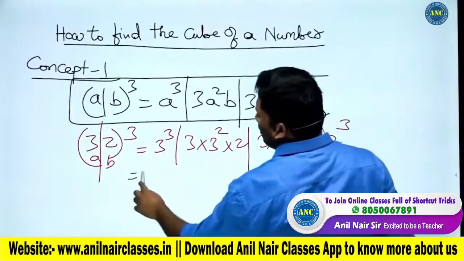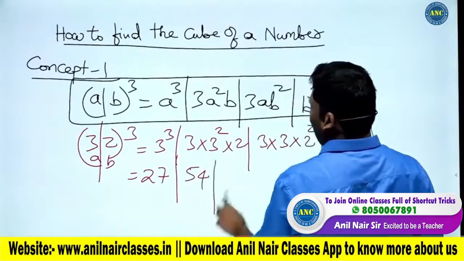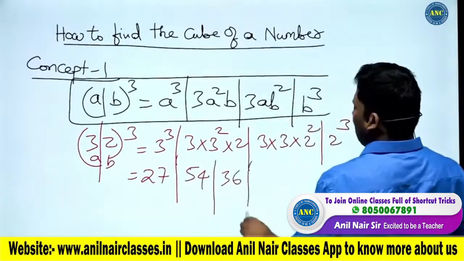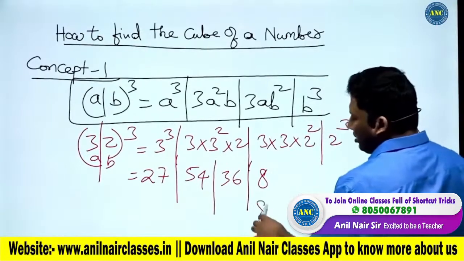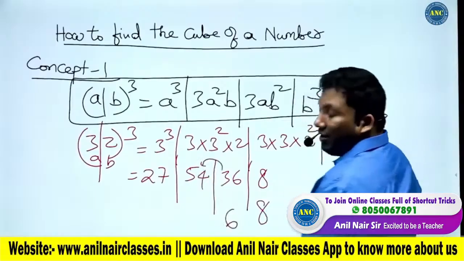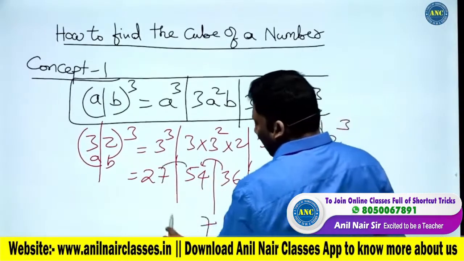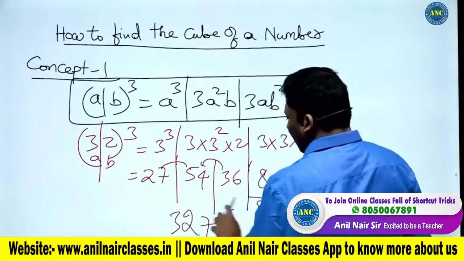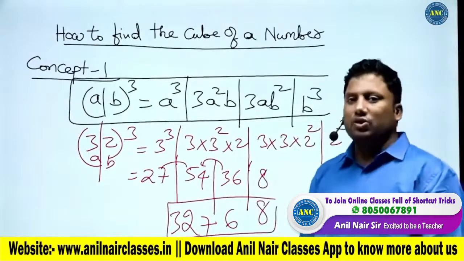3 cube is 27. 9 3s are 27, 2s are 54. 9 4s are 36. 2 cube is 8. Write down only the unit digit. 8. 6. 3 carried. 54 plus 3, 57. 7. 5 carried. 27 plus 5, 32. So 32 whole cube is 32768.